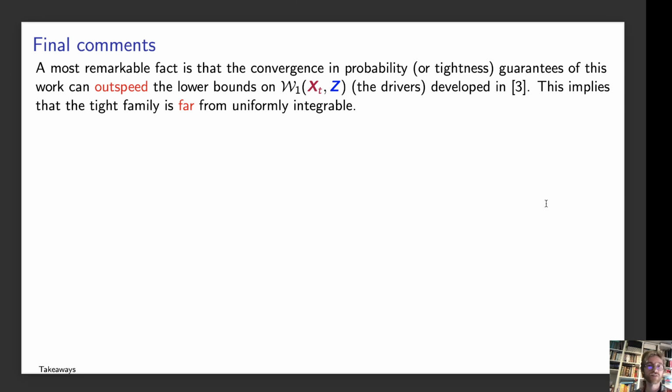So final comments are given here. A most remarkable fact that we found in the paper is that the convergence in probability guarantees in this paper can outspeed the lower bounds that we developed for the Wasserstein 1 distance between the drivers. This means that the upper bounds, in our case here, can be much faster than what we found in the lower bounds. This implies that the family, which is tight, is far from uniformly integrable.